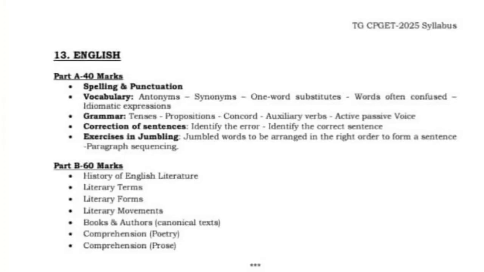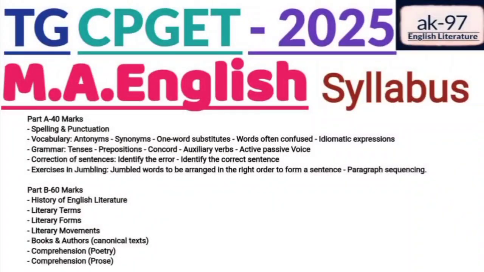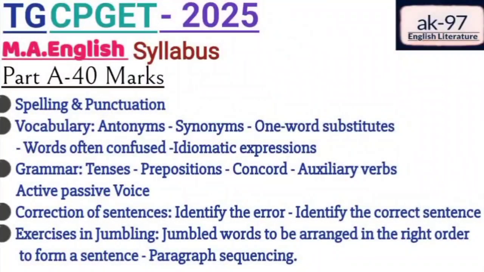This is the official syllabus released by CPGET 2025, subject code 13, English syllabus. As we all know, part A is for 40 marks and part B for 60 marks. Let's look at the syllabus. Now we will discuss part A of the MA English entrance exam syllabus. Part A consists of 40 marks and you will get 40 questions, exclusively from English language. Let's discuss in detail.